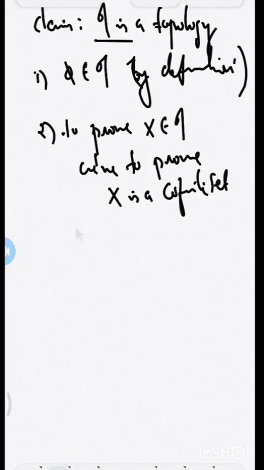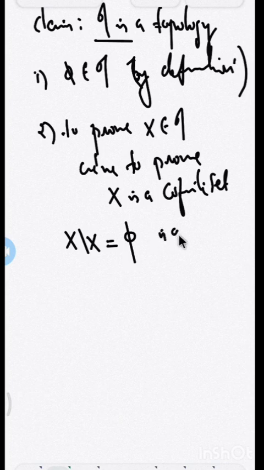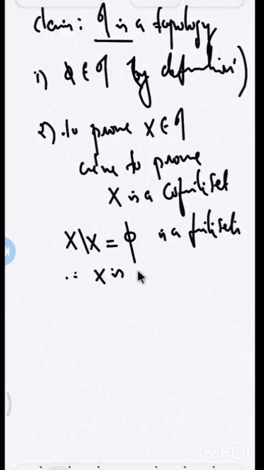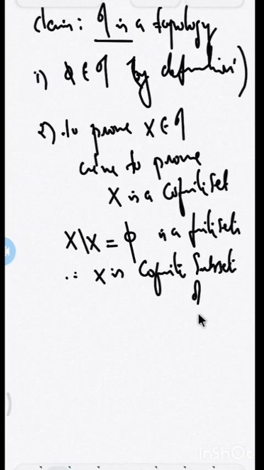We have to check its complement, right? So what is the complement of X? It is nothing but X minus X. What is X minus X? Empty. The empty set can be considered as a finite set, right? It's a finite set because it has no elements. When the complement of X is finite, X is a cofinite subset of X. When X is a cofinite subset of X, X automatically belongs to the collection tau. So tau contains the empty set and tau contains the full set.